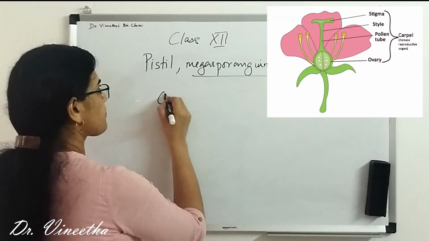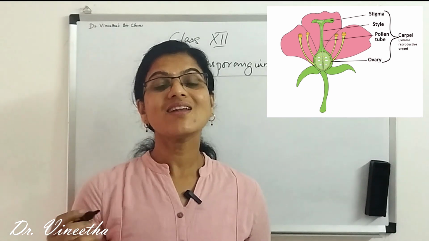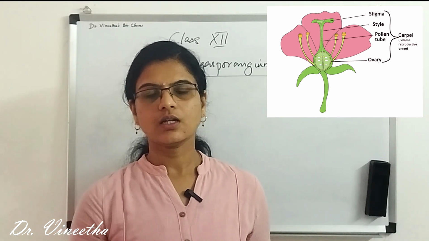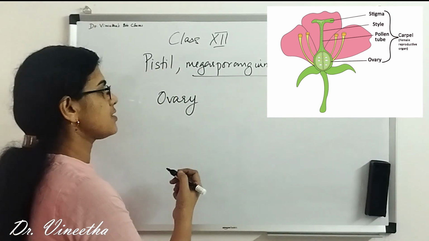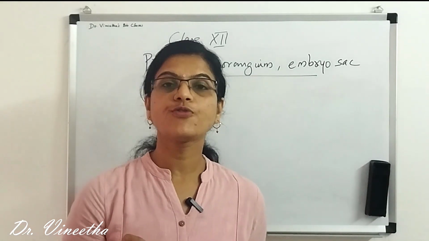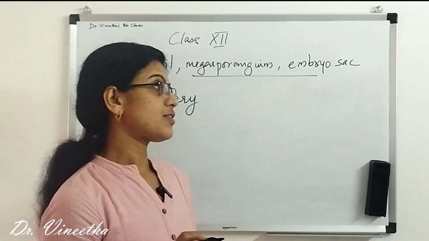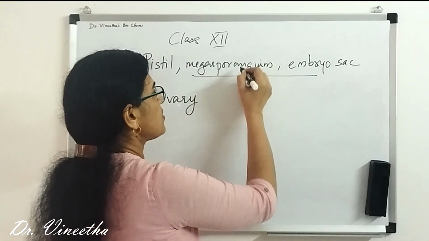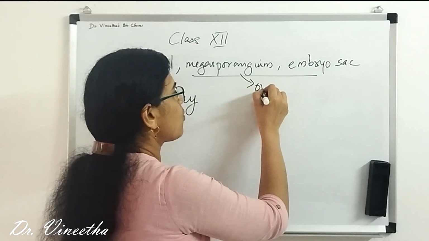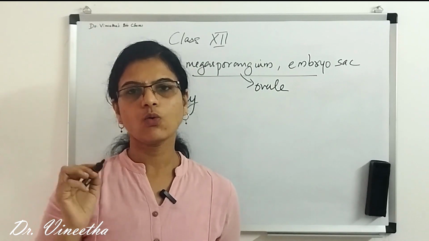The ovary, as we said, is the female reproductive organ, and inside this ovary is the ovule, which is otherwise known as the megasporangium. This ovule is present within the ovary.